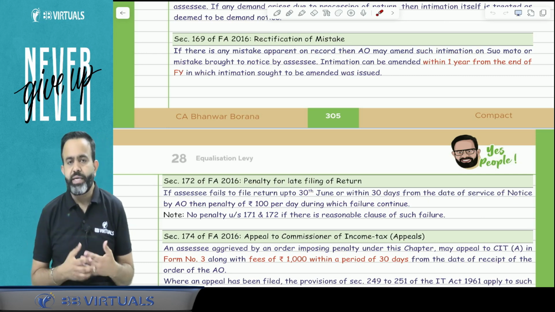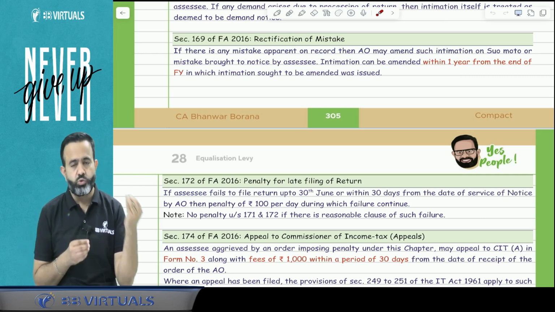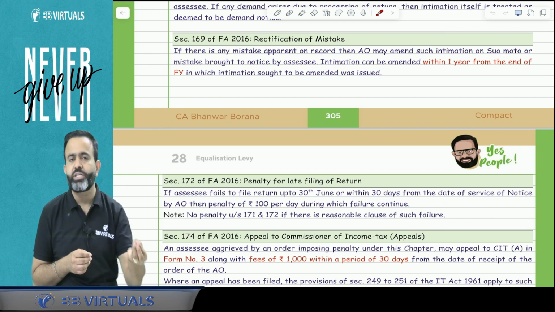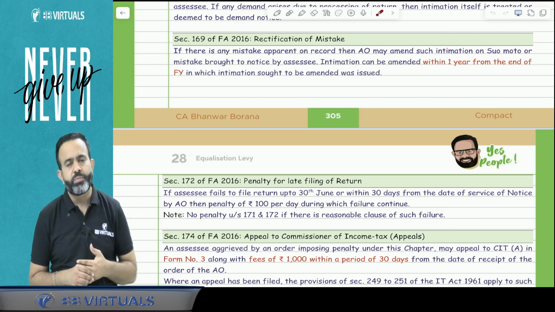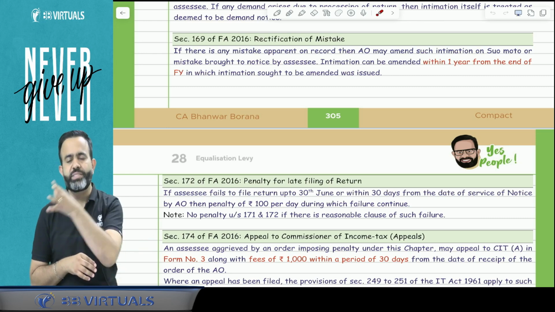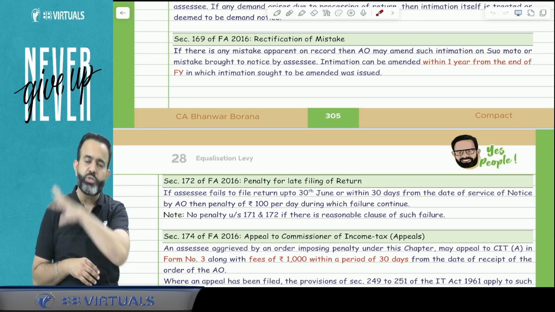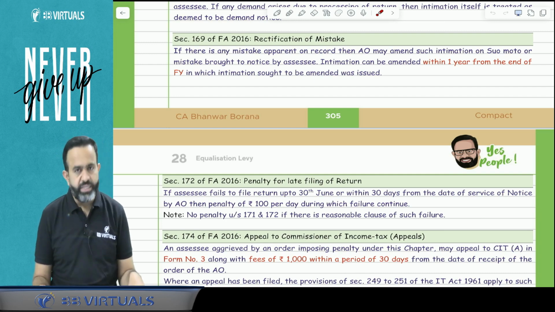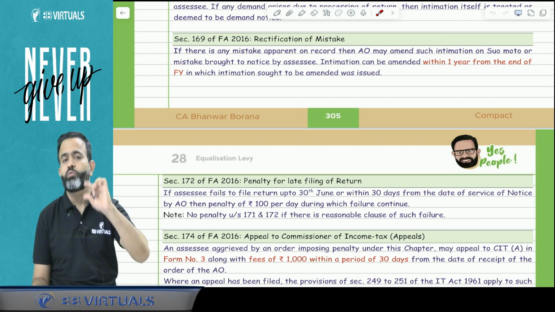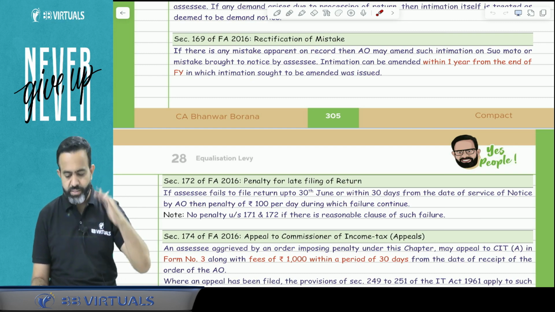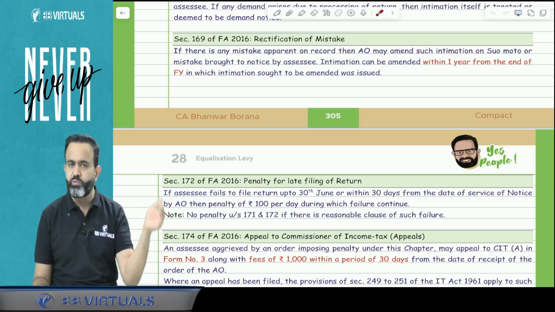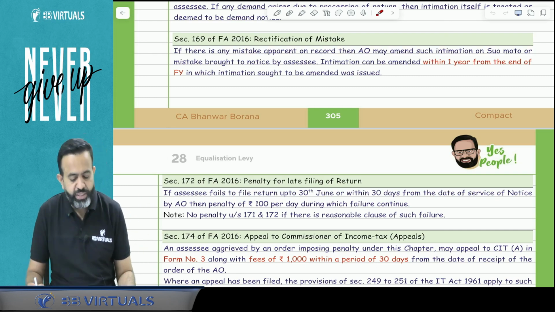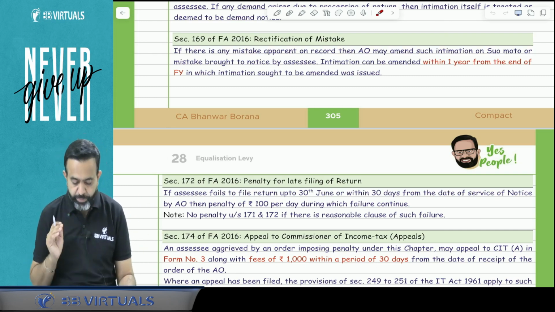Either the mistake is rectified suo motu by the income tax authority, or the assessee mentions that mistake or brings it to the notice of the income tax authority, then the income tax authority will rectify it. But this rectification has to be done within 1 year from the end of the financial year in which that intimation containing the mistake was passed. So suppose the intimation is passed in the current year, then from the end of this year, within 1 year, that rectification can be done.